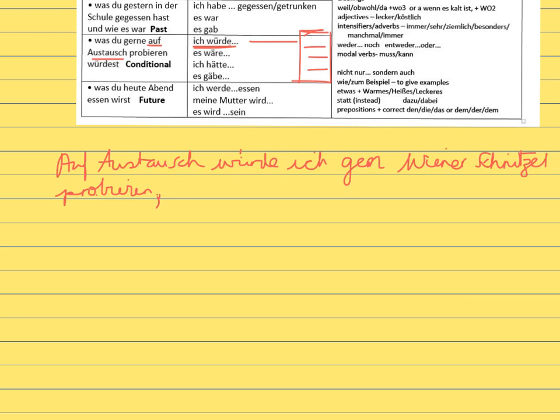Because my mum says that it's tasty. Weil meine Mutter sagt, actually I'm going to say thinks, weil meine Mutter denkt, dass es, I could use lecker. Have I used lecker already? I have. So I'm going to say köstlich. And again, really, immer köstlich, sehr köstlich, total. Let's use extreme here. Extrem köstlich ist.